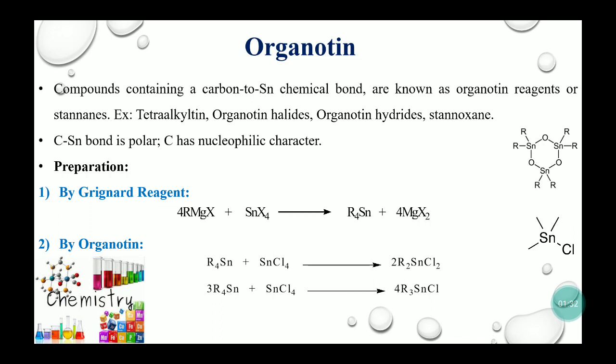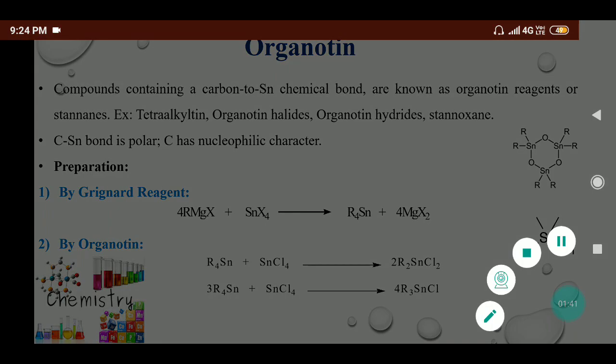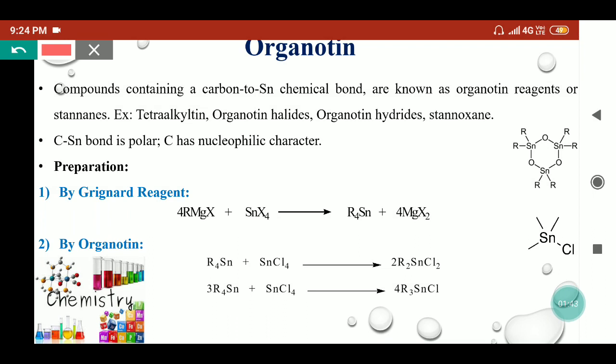Here, tin being an electropositive metal, carbon will behave as a nucleophile, and it can give a wide variety of products. Organotin reagents dominate the field of radical chemistry, so they are very useful to synthesize different organic radicals which can rearrange themselves and give a wide variety of products.